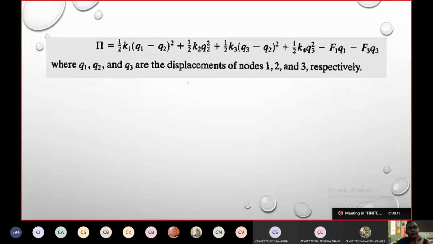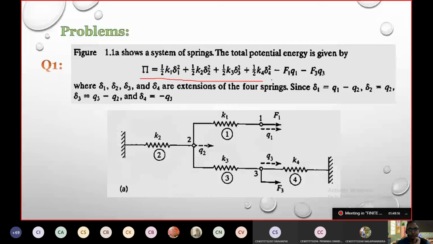Now, I have this equation and I have delta 1, delta 2, delta 3 and delta 4 that are given here. What you do is, you substitute these values of delta 1, delta 2, delta 3, delta 4 in the above equation and rewrite it. Substituting the values of delta, that is the extensions of the 4 springs, in the given potential energy equation.